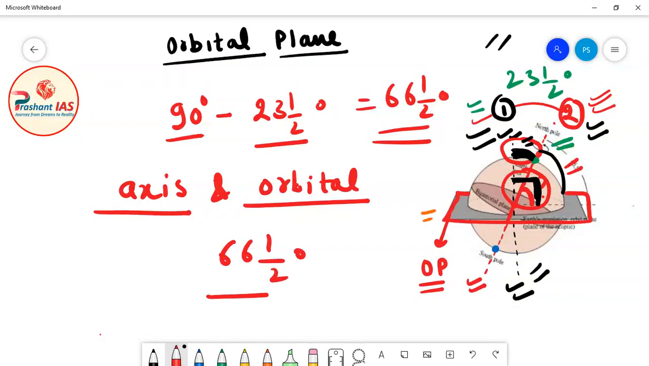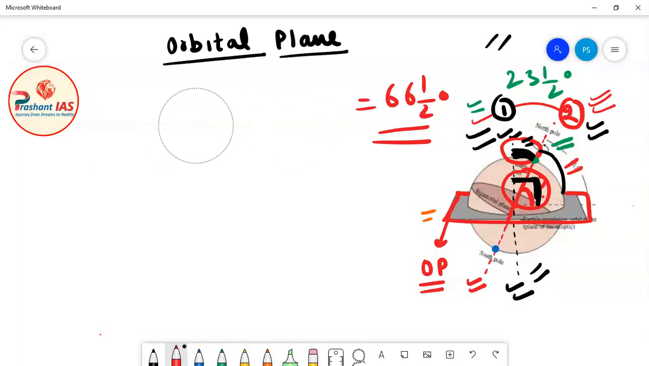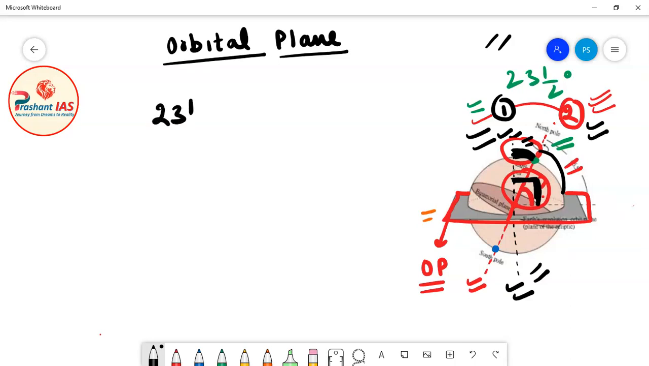Now friends, both of these angles have a very good significance. When I teach you about latitudes, then I will teach you the significance of these two angles, 23.5 degree and 66.5 degree. The entire calculations are actually based on these two angles, and these two angles are calculated by this method.